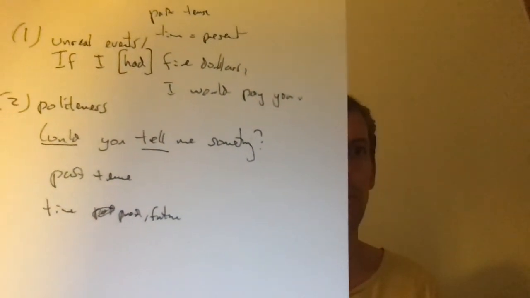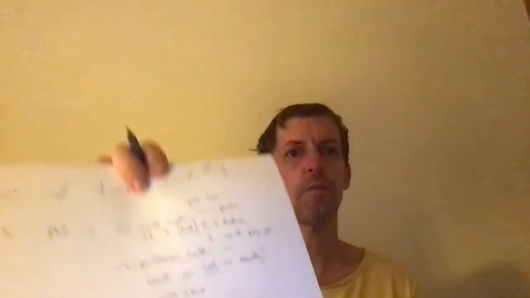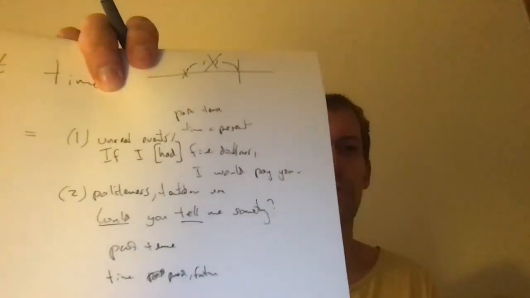But it is a way, and some linguists call this tentative use. I can write that down. It's in a sort of rhetorical way.